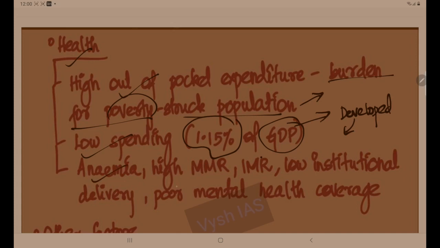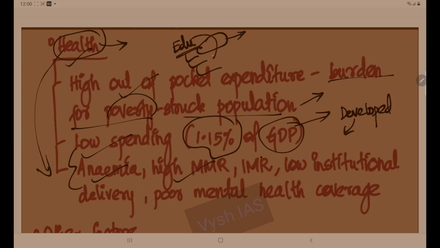Then anemia, high MMR. See, here itself in this one dimension we are coming with the gender dimension also. Same way, if you are not up to the mark with health data, you can also write about education. In education you can give different points, like the state of education, poor quality education. Here itself you can write a gender perspective of education, like the gross enrollment ratio. See, that's how you have to write an answer. With the available data, you have to learn how to customize and present your answer beautifully.